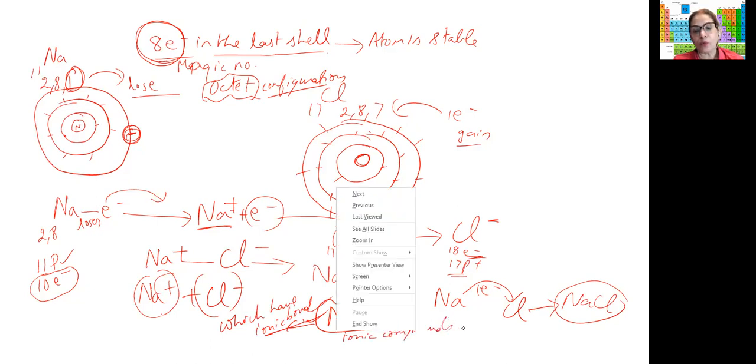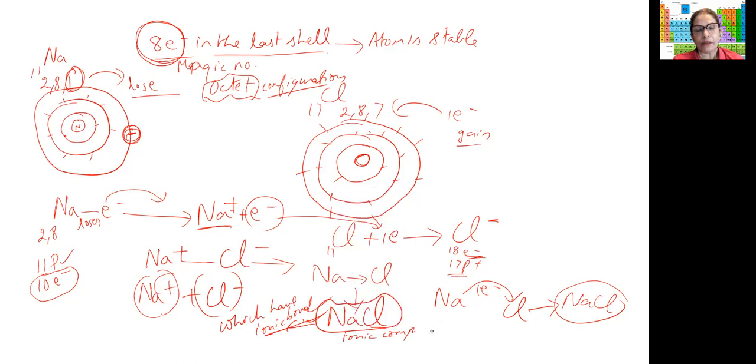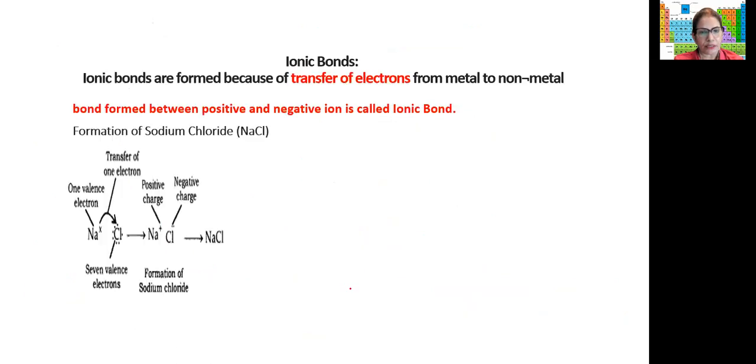They have ionic bonds, number one, and they also have ions in them. So this is how the complete ionic bond is formed. We'll see some more examples here and you will understand.